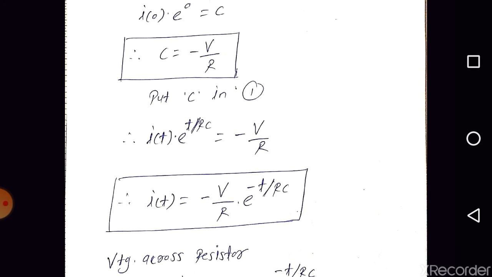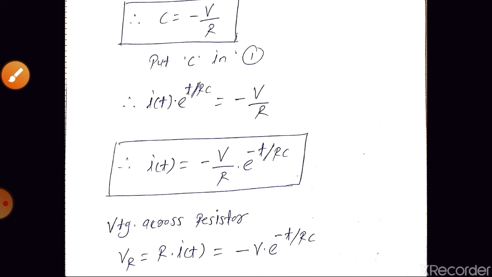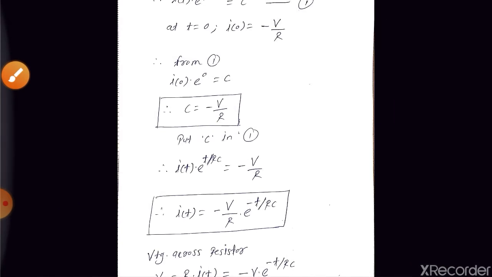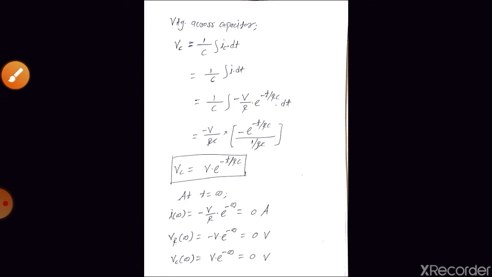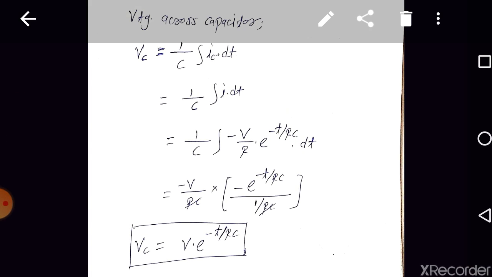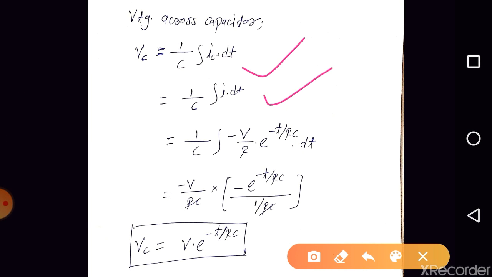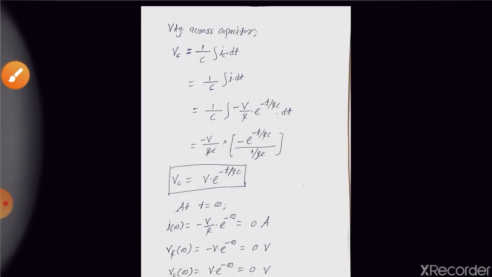Okay, so can we find the voltage across the resistor from this? Yes, R into I of t, so it is minus V into e to the power minus t by RC. Similarly we can find the voltage across the capacitor also, right? It is 1 by C integration of Ic dt, so it is equal to 1 by C integration of I dt, right? So it is 1 by C, we can put the expression of current I. After simplifying we can get Vc is equal to V into e to the power minus t by RC.